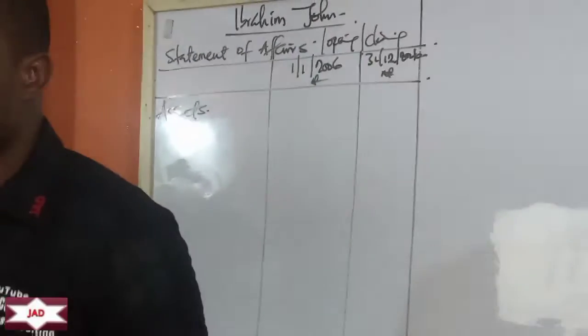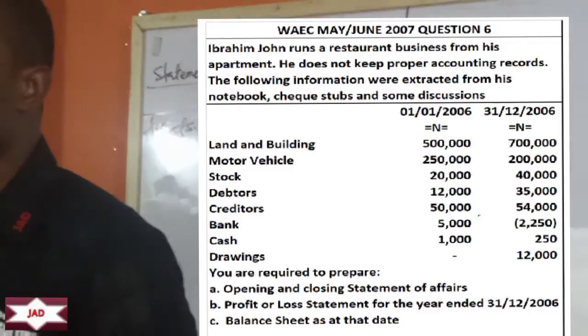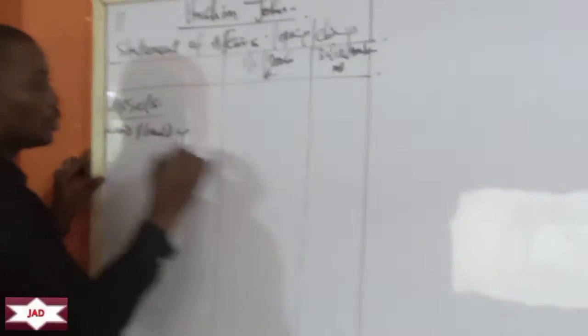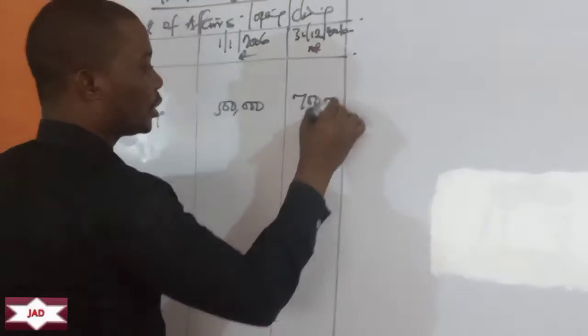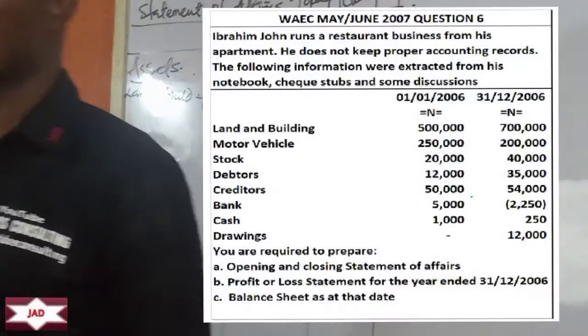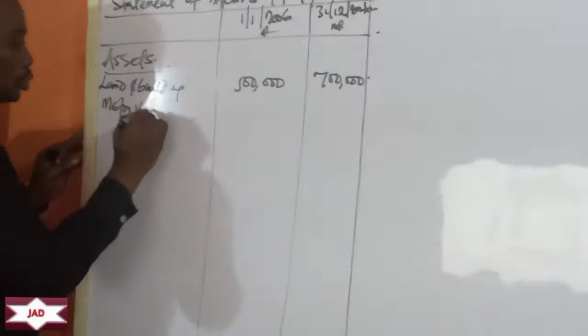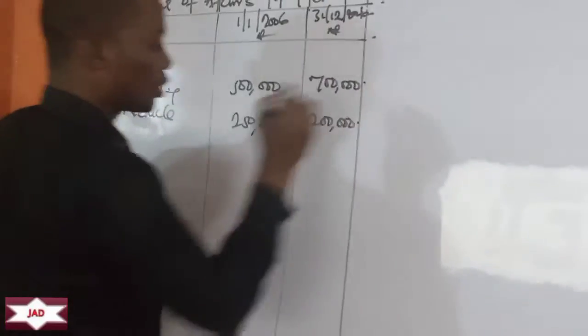We have land and building. 1st January 2006 is 500,000. 31st December 2006 is 700,000. So we have land and building, 500,000 and 700,000. The next one is motor vehicle. Beginning of the year is 250, end of the year is 200. So we have motor vehicle, 250,000 and 200,000.